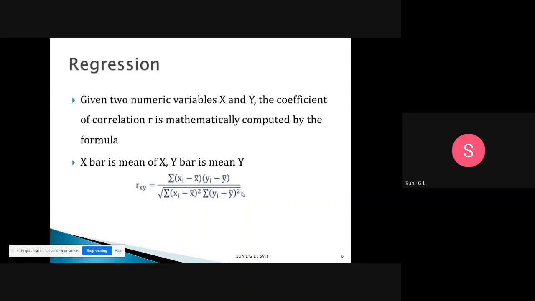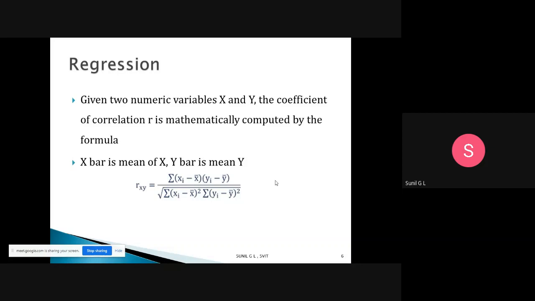We will discuss how to calculate this by taking an example in the next class. We will take five values of x and five values of y, and then find the correlation between those two. That problem part we will discuss later, after this theory part.